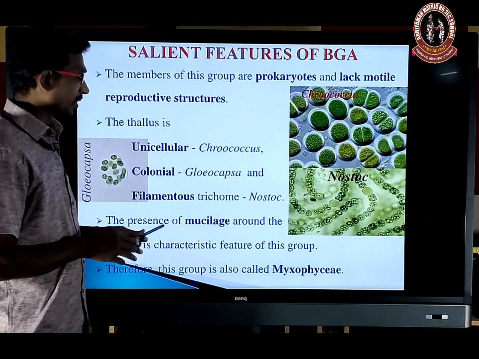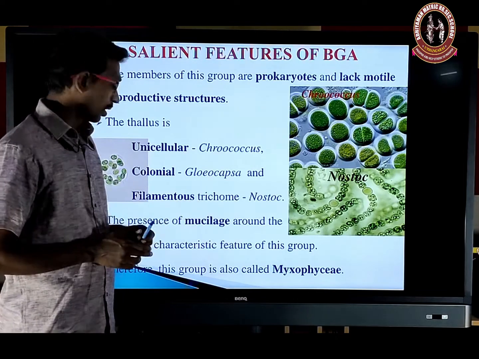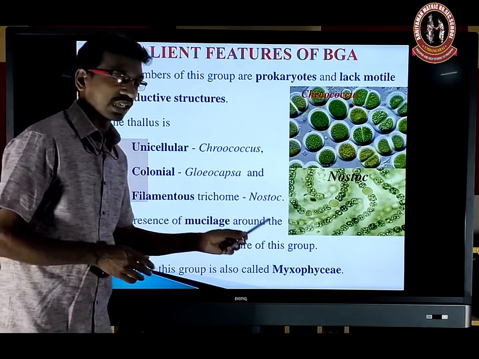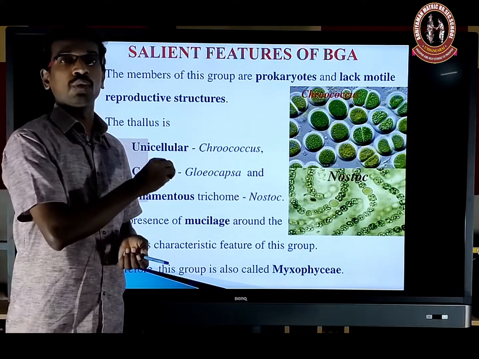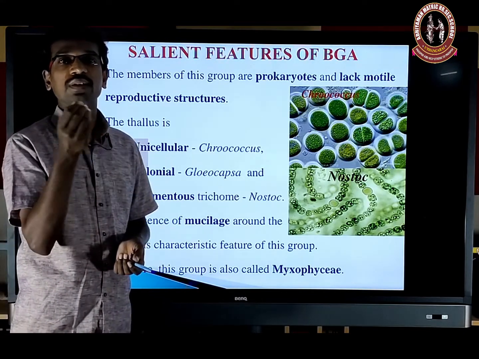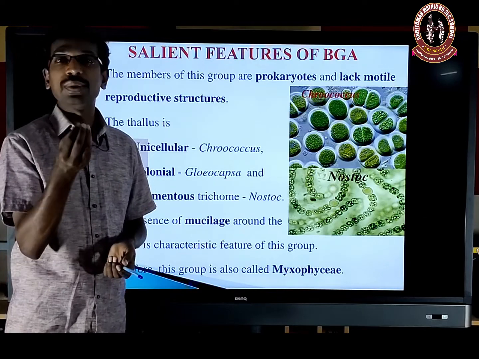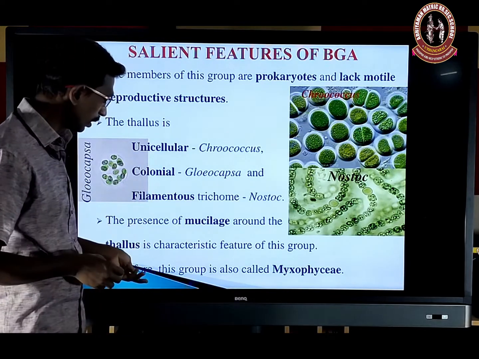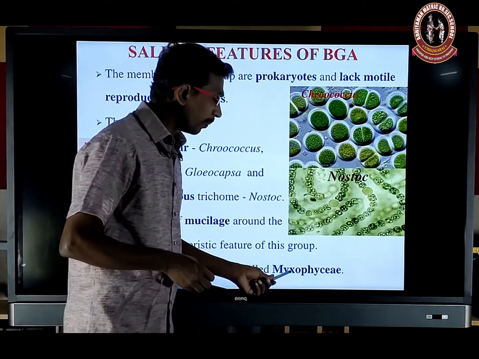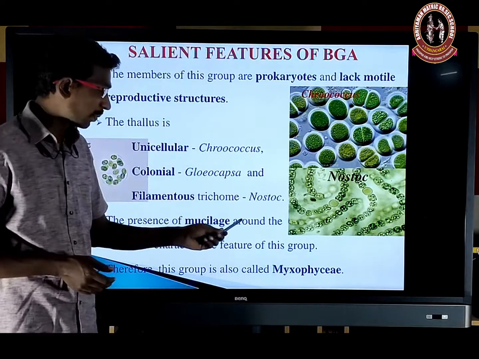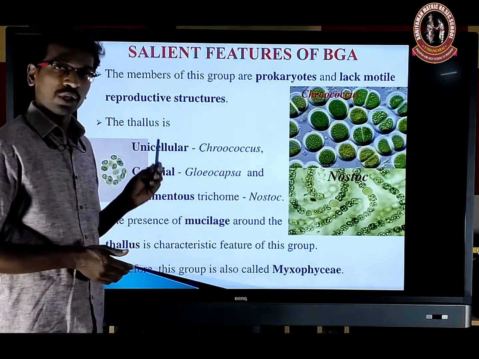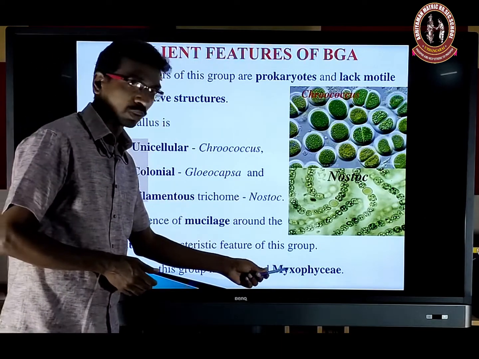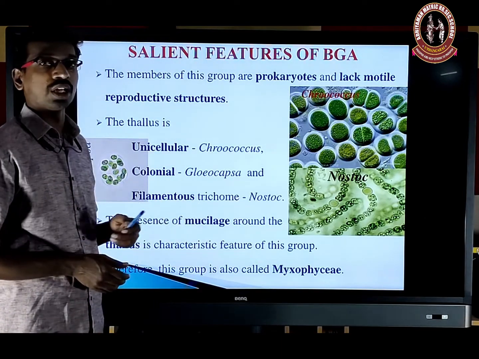And then the presence of mucilage around the thallus is a characteristic feature of this group. All of this group contain a sticky substance, that is a mucilaginous substance. Therefore, this group is called Myxophyceae. Due to the presence of the mucilaginous substance, Cyanophyceae is generally called Myxophyceae.